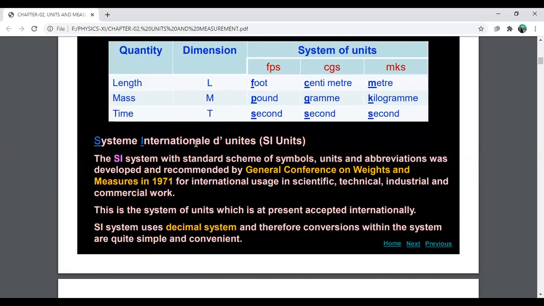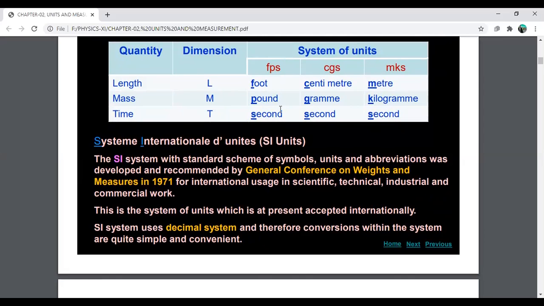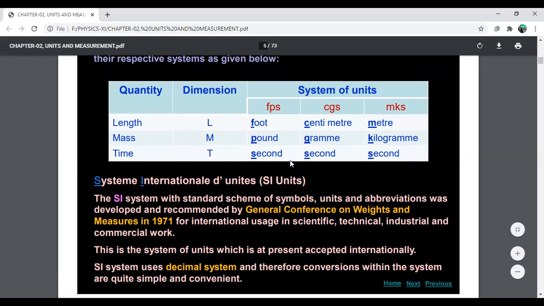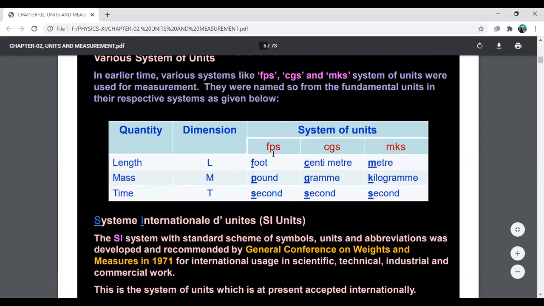Time is a fundamental quantity and its dimension is capital T, and its unit name in FPS system is second, in CGS system is second, in MKS system is also second. So time has the same unit in all the systems. Now let us understand it well.